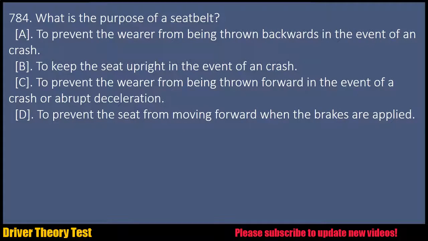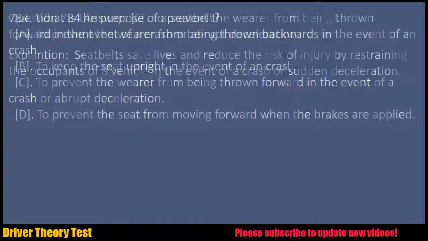Question 784. What is the purpose of a seatbelt? A. To prevent the wearer from being thrown backwards in the event of a crash. B. To keep the seat upright in the event of a crash. C. To prevent the wearer from being thrown forward in the event of a crash or abrupt deceleration. D. To prevent the seat from moving forward when the brakes are applied.